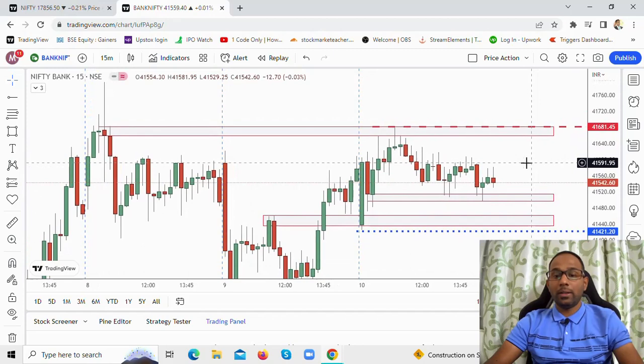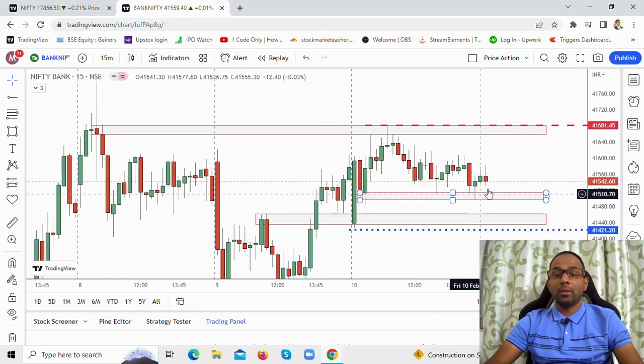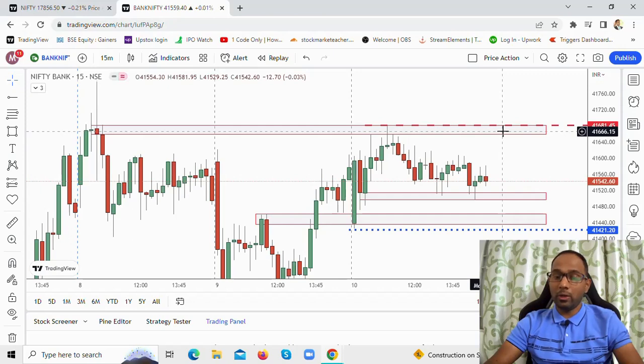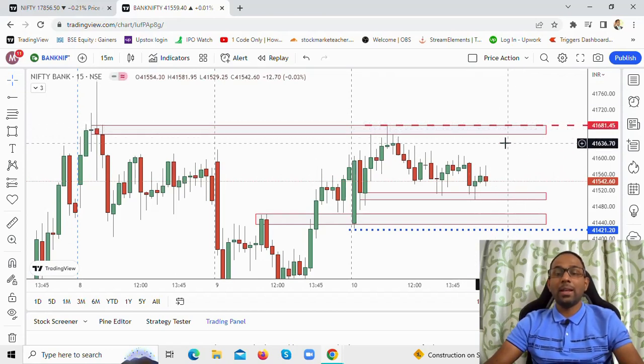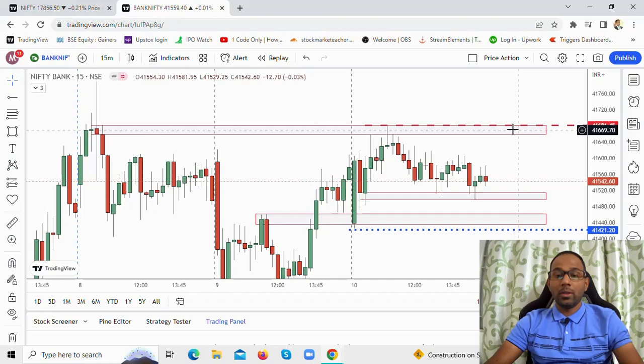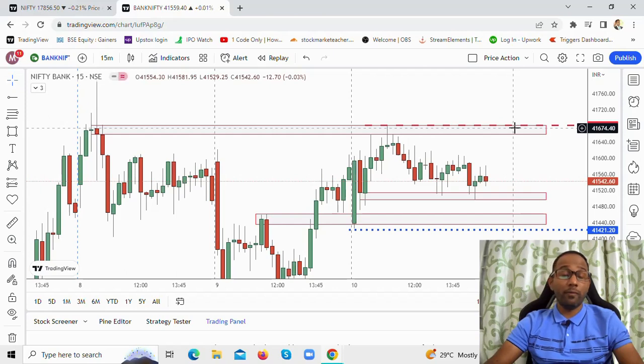Again, I would reiterate, if there is a gap up to this level, I will not immediately go and short it. I will wait and watch how the price action is behaving, what candlestick pattern is forming, or any kind of information that I usually follow. If there is an indication for me to short it, I will short around this level, place my stop loss and do my risk management, that is the position sizing, and we have to be very strict with that.